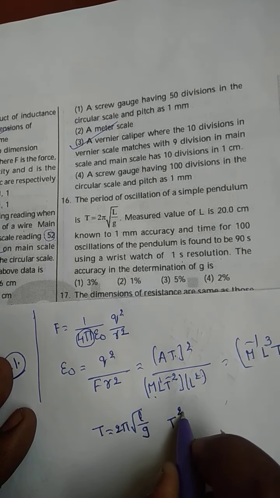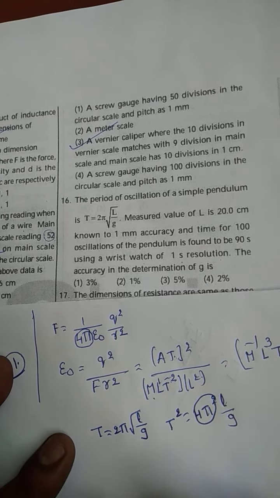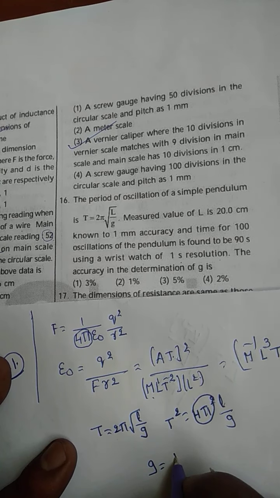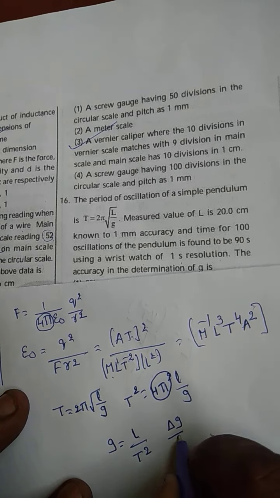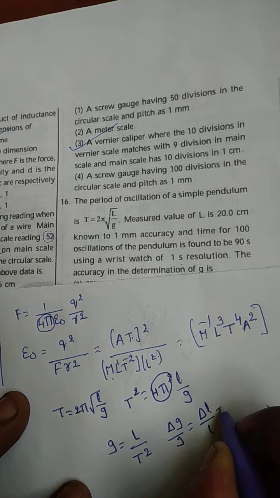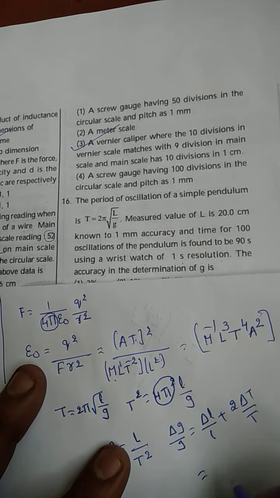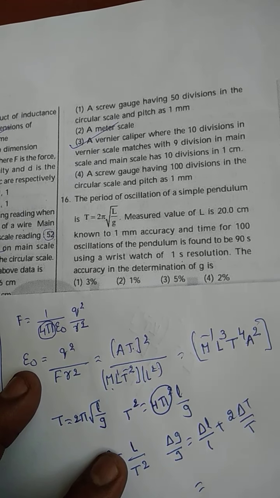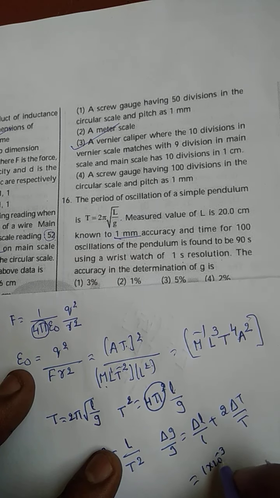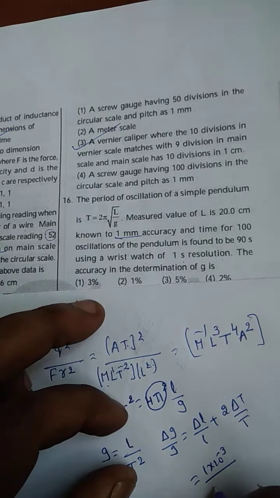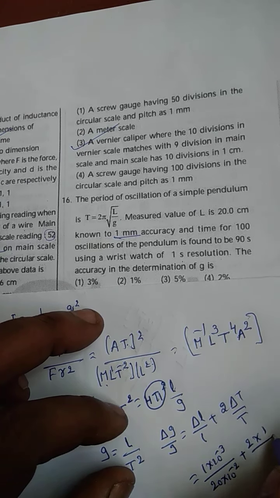Squaring on both sides, T square is 4 pi square into L by G. This is a dimensionless constant, no need to worry. G is equal to what? 4 pi square L by T square. If you want error, delta G by G is equal to delta L by L plus 2 into delta T by T. Everything is given. What is the measurement accuracy? They have given 1 millimeter. Is it right? 1 millimeter means what? 1 into 10 raised to minus 3 divided by L. How much? 20 into 10 raised to minus 2, plus 2 into delta T.